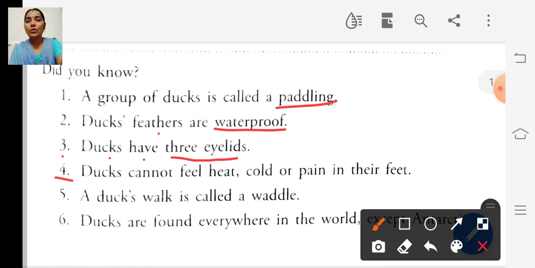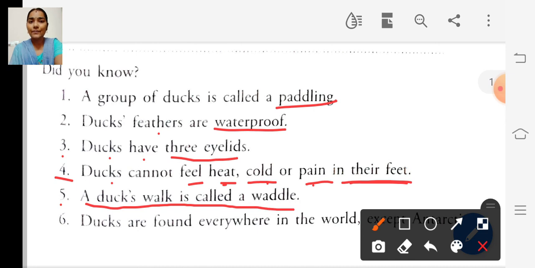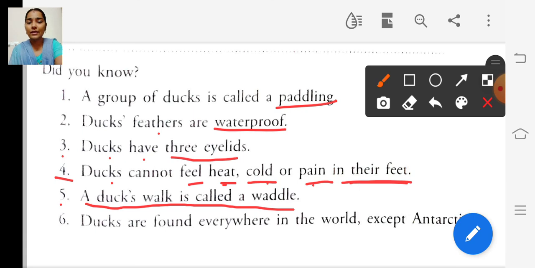The fourth point is ducks cannot feel heat, cold or pain in their feet. The fifth point is a duck's walk is called a waddle.